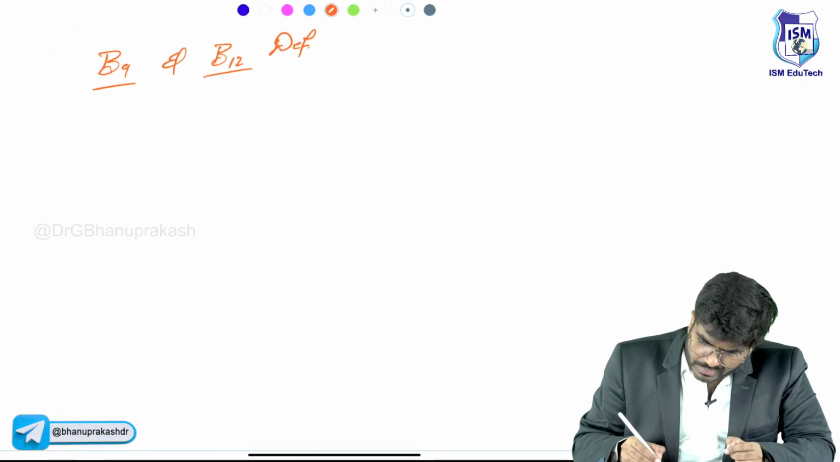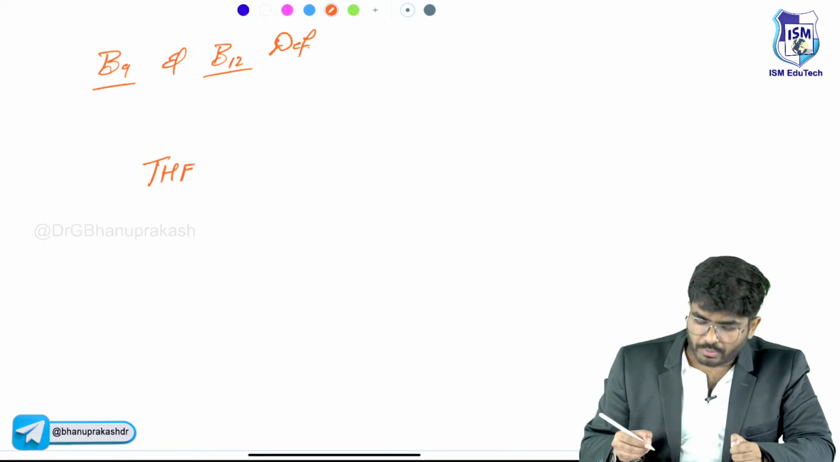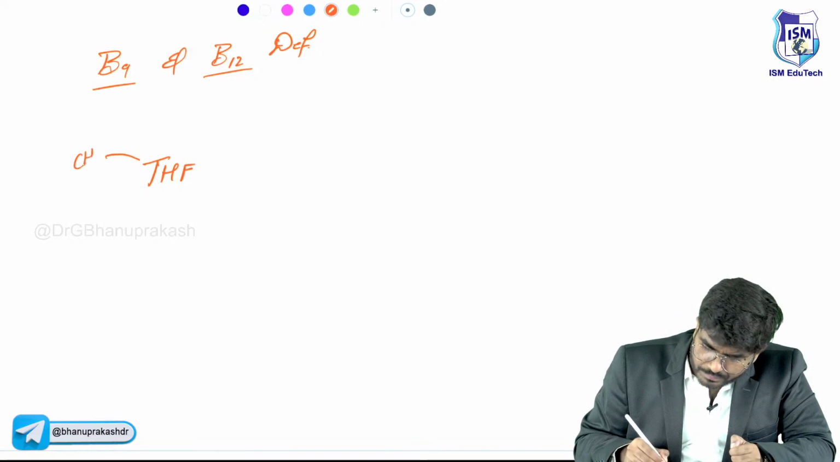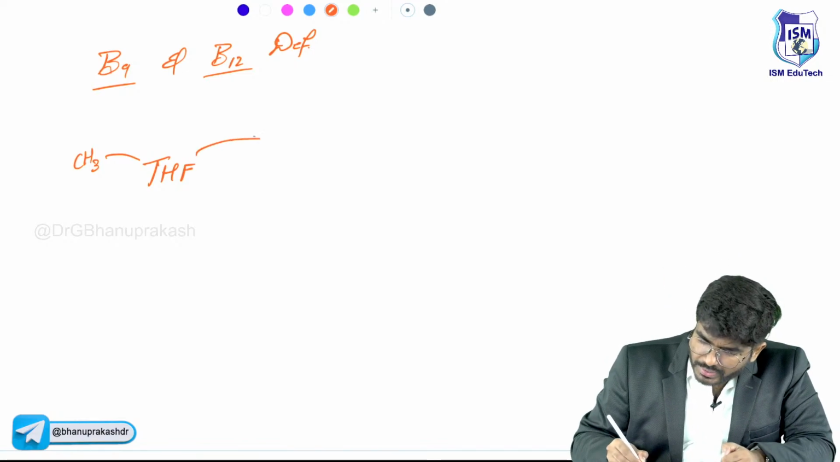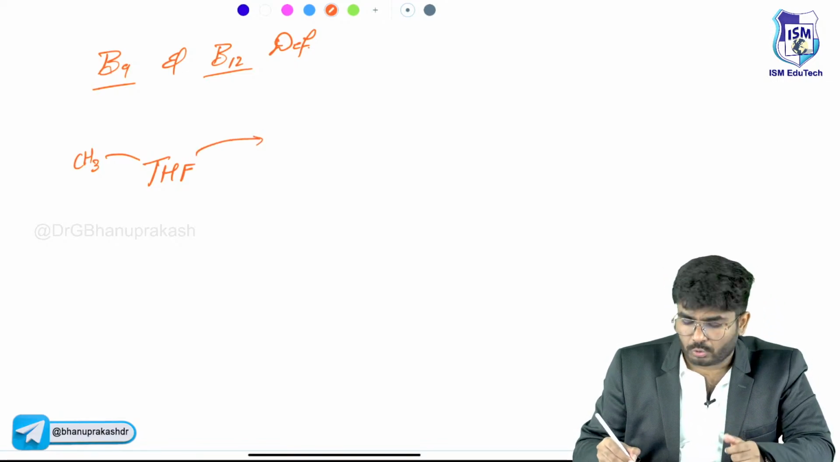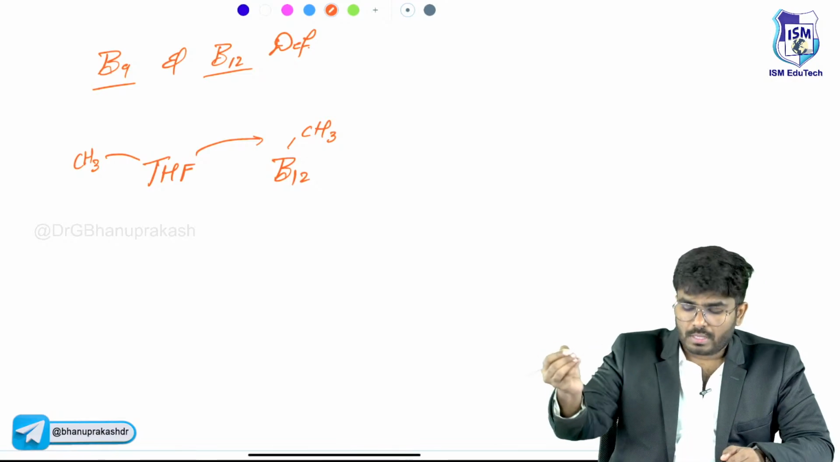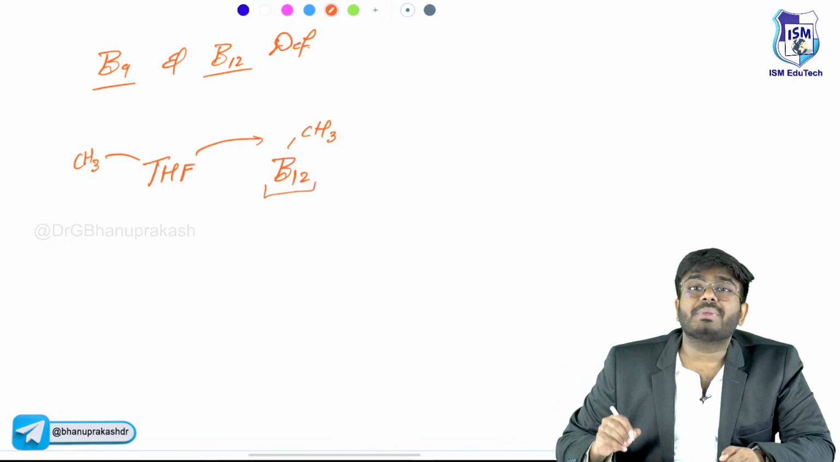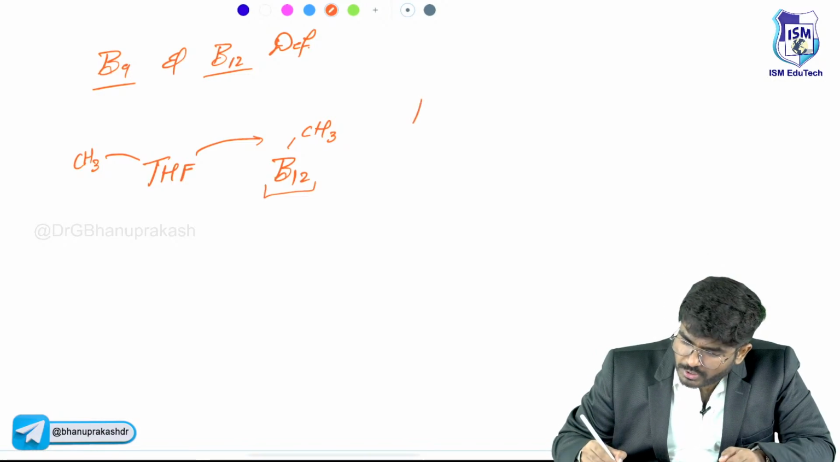See, vitamin B9, the tetrahydrofolate, once it enters into your body, it will get methylated. But this tetrahydrofolate donates this methyl group to vitamin B12. So now this vitamin B12 is having this methyl group. Now this vitamin B12 acts as a methyl donor for homocysteine.